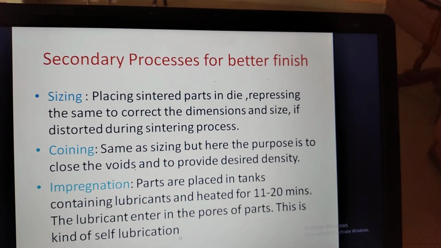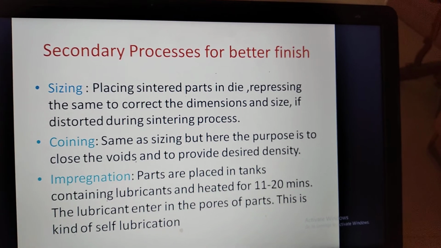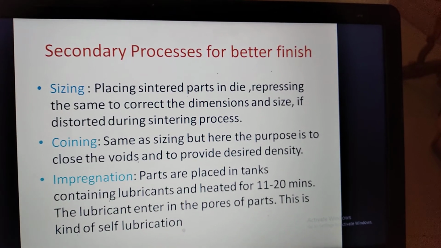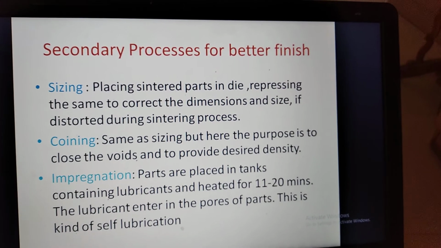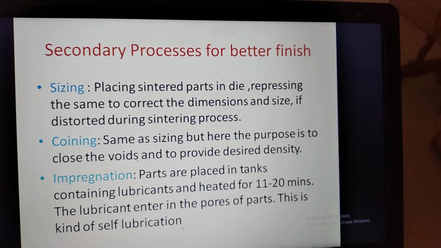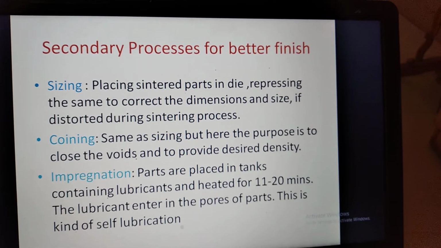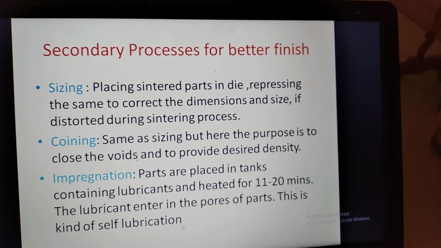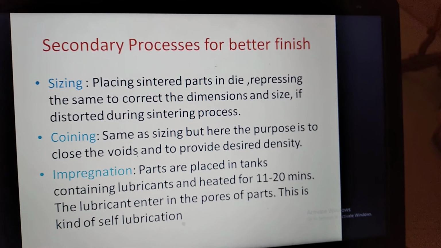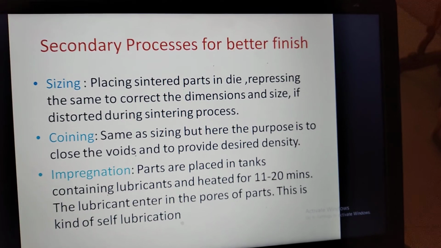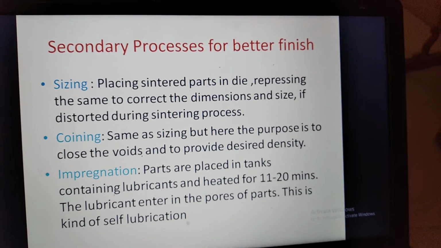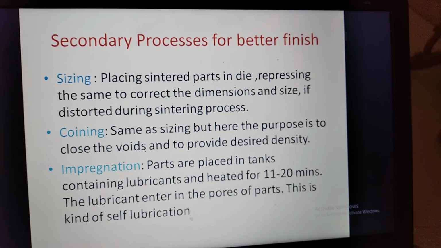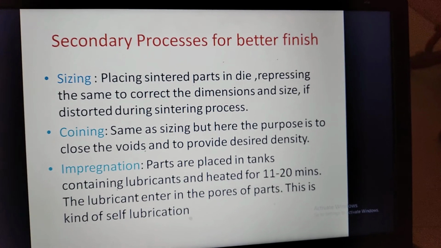The other secondary processes used are sizing, coining and impregnation. In sizing, what is done? The sintered parts removed from the sinter are placed in the die and repressed to correct the dimension and size. During the sintering process there is a possibility of distortion, so to remove that distortion, sizing is done. Coining is similar to sizing, but here the purpose is to close the voids or gaps and provide the desired density.